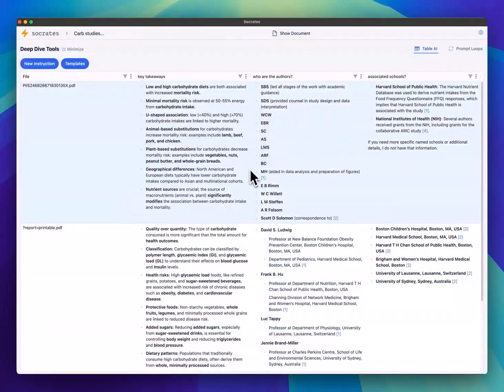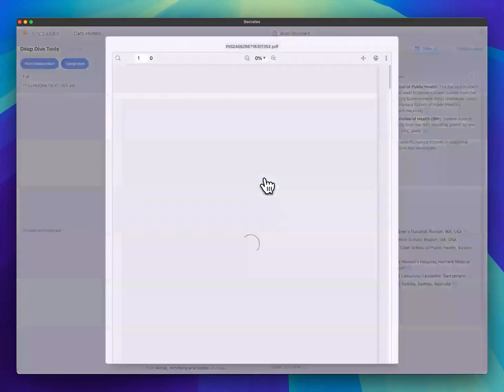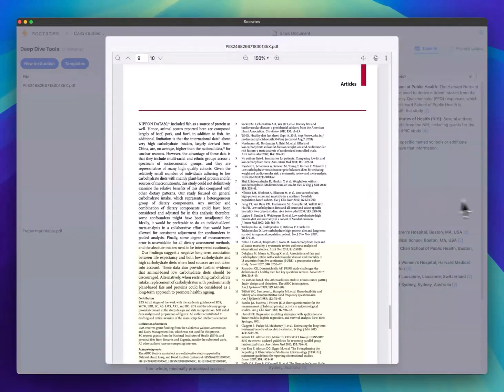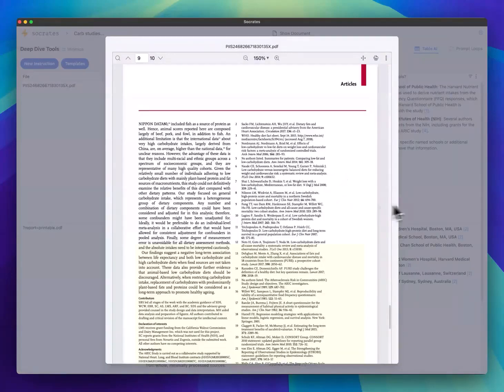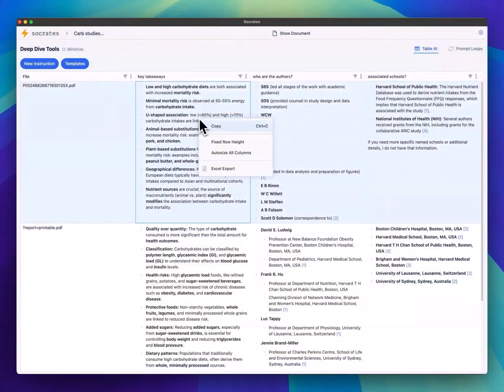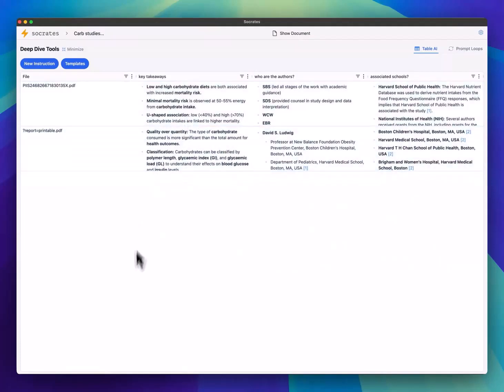Okay, so here we can see, it does a pretty good job of basically showing me all this information at once, and then I can click through to get the sources of where it got its answers. You can also adjust the row height here if you have a lot of files and want to quickly browse, and you can always export to Excel.